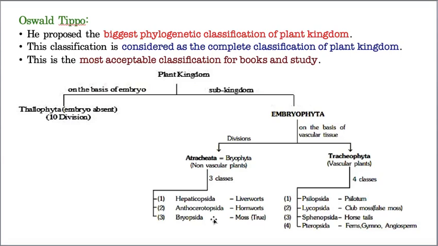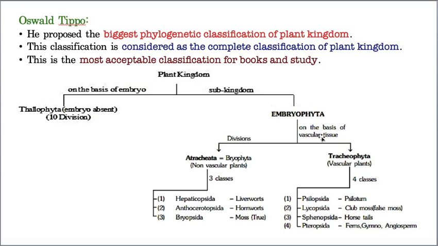Students, believe me, even till date, even now in the 21st century, many scientists, if they get any doubts in the evolutionary process of the plants, go for Oswald and Tippo classification only. Such a valid, authentic phylogenetic classification was given by Oswald Tippo. According to him, the plant kingdom is classified into Thallophyta, which is unable to produce the embryo, whereas Embryophyta can produce the embryo.